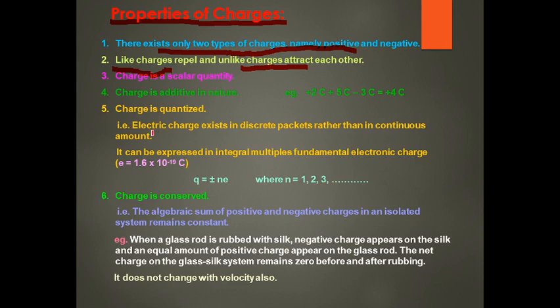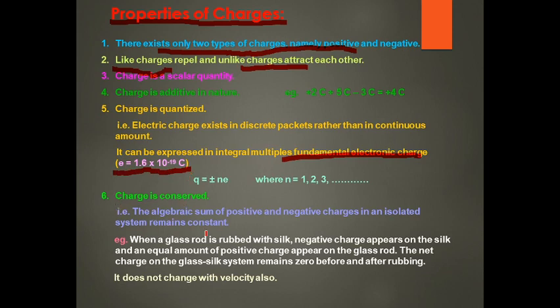Like when we go to the shop and ask the shopkeeper to give two pens to me, the shopkeeper will give two pens. But if you ask for two and a half pens, it is not possible. In this way, half a charge is not possible. It is always an integral multiple of the fundamental electronic charge, whose value is 1.6 times 10 raised to minus 19 coulomb.